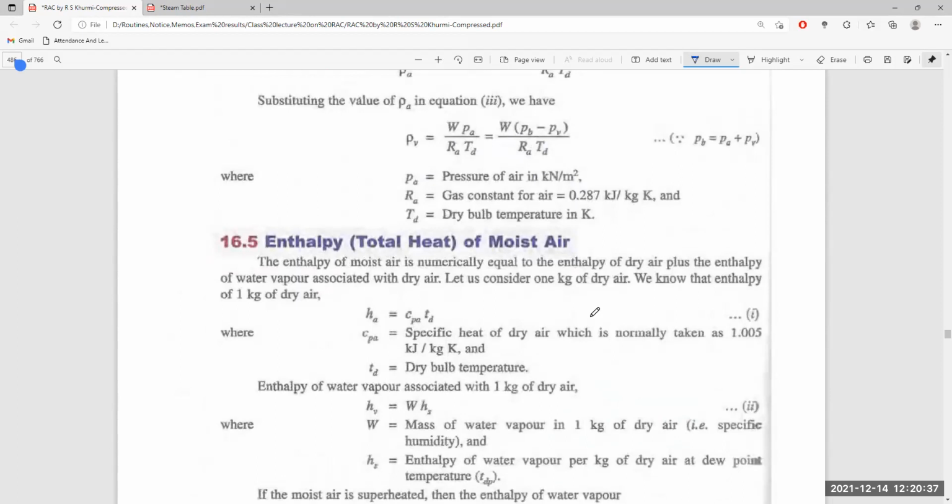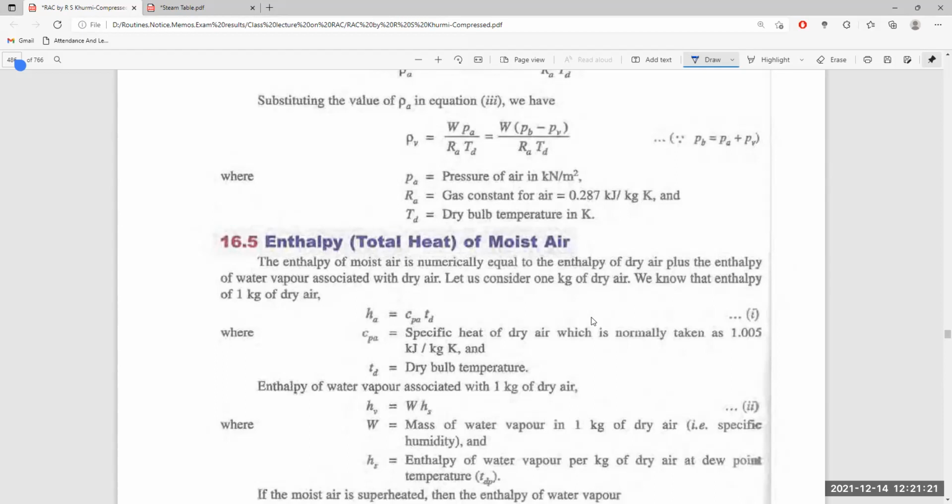What is the total heat of moisture? The enthalpy of moist air is numerically equal to the enthalpy of dry air plus the enthalpy of water vapor associated with dry air. So what is the enthalpy of dry air, and what is the enthalpy of moisture associated with the dry air? For 1 kg of dry air, the enthalpy of dry air will be HA equals CPA into TD, where the specific heat of air is normally taken as 1.005 kJ per kg, multiplied by the dry bulb temperature.